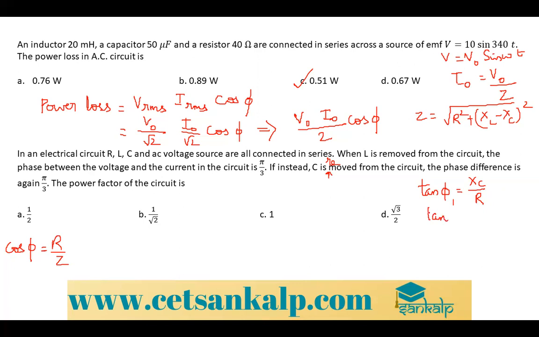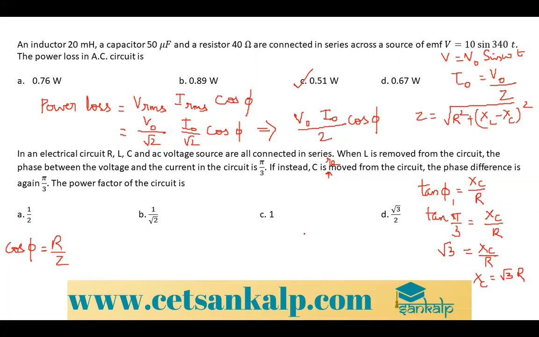So tan of pi by 3 is equal to XC divided by R. Tan pi by 3 is tan 60, which is root 3. So root 3 is XC by R. So XC is equal to root 3 R.